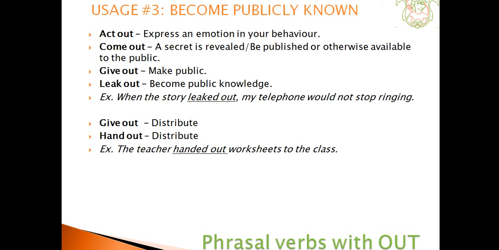Details of the accident were given out on the 9 o'clock news. Leak out. Become public knowledge, either intentionally or by accident. When the story leaked out, my telephone would not stop ringing. Give out. To distribute. He gave out copies of the report. Hand out. To distribute. The teacher handed out worksheets to the class.